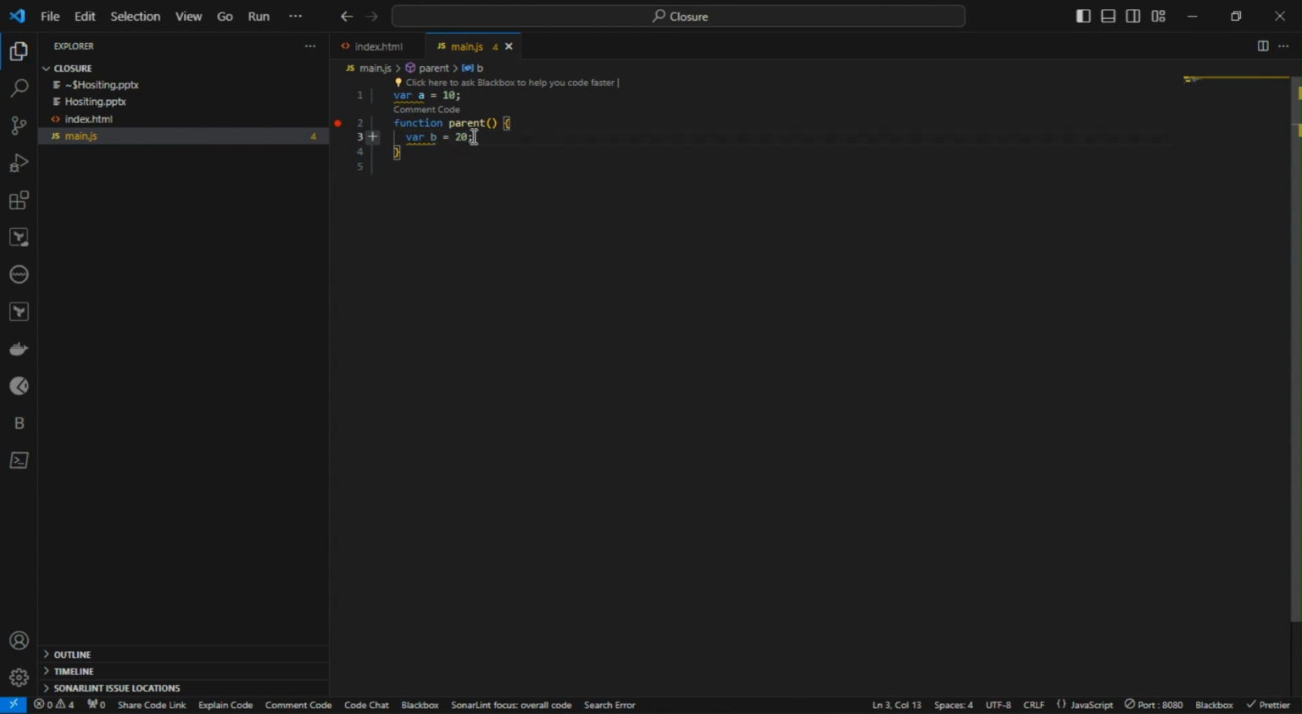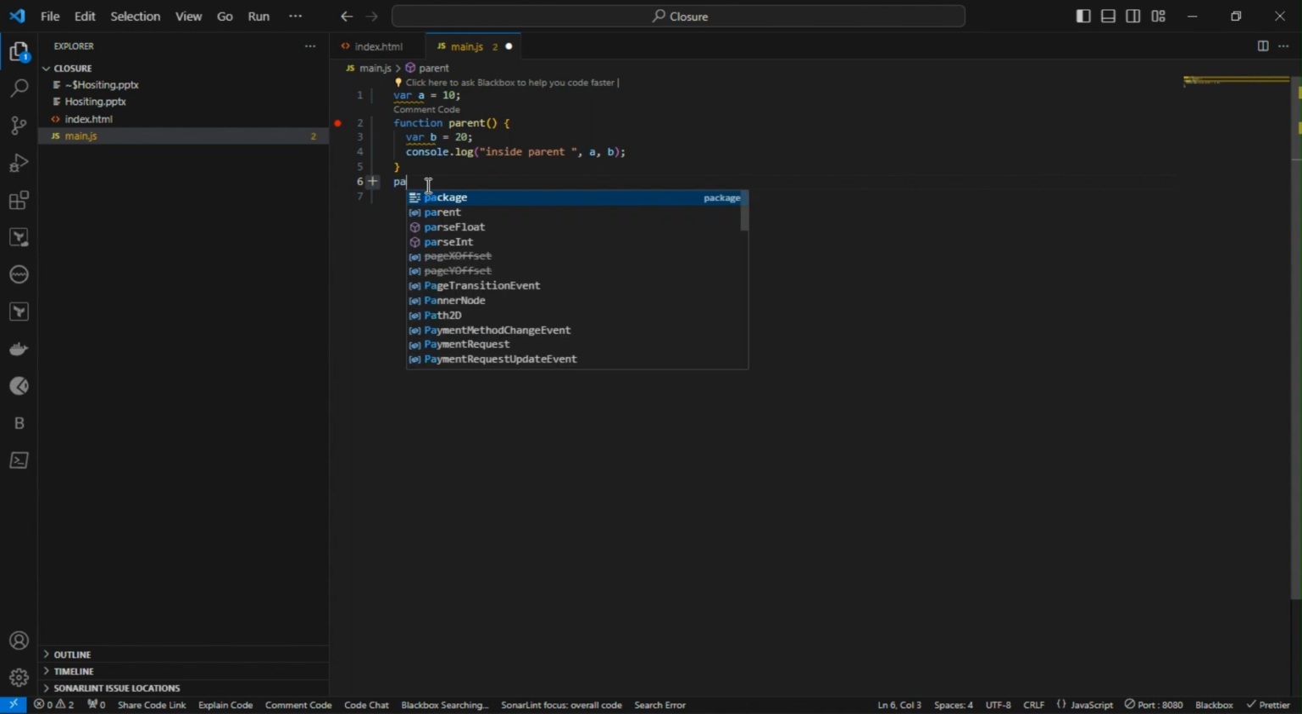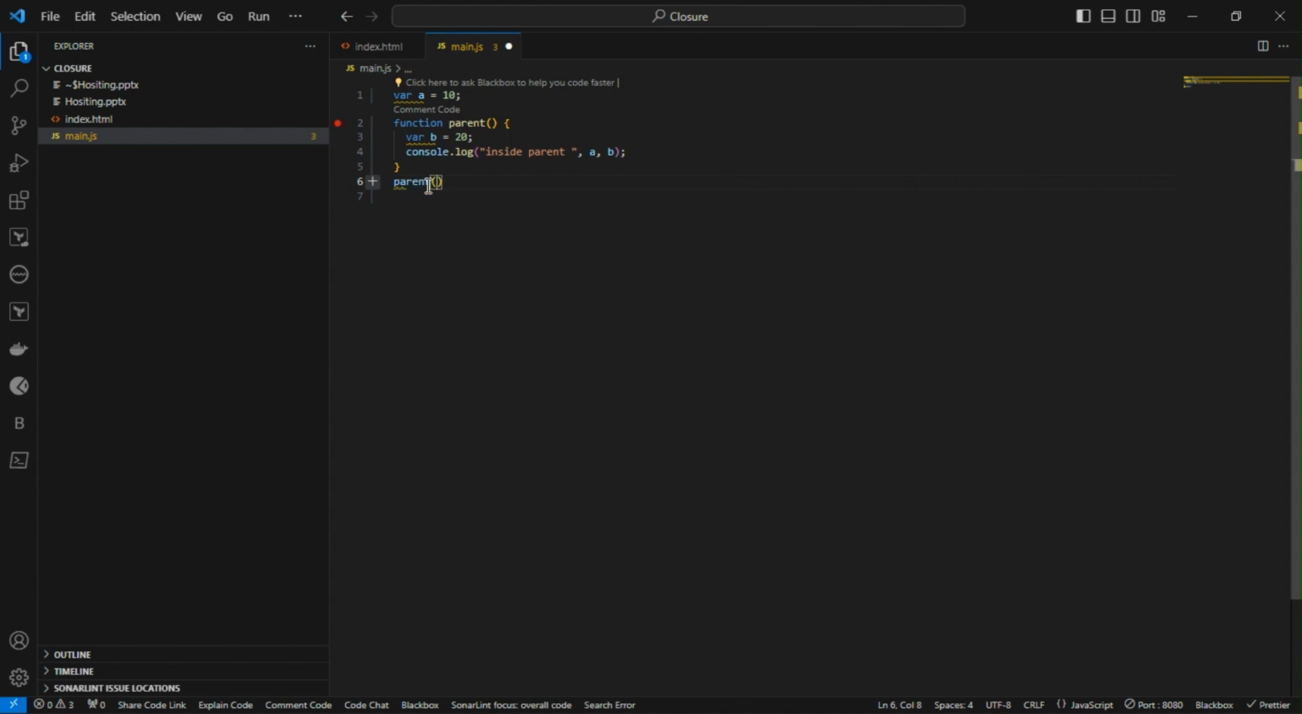To prove that this parent function will have access to its lexical scope, which is the global context, I'm going to do a console log. Maybe I will say inside parent, what is the value of a and what is the value of b. The a is coming from its lexical scope, which is the global context, and b is coming from its own function scope. The function declaration is there, then we have a line to call this function.